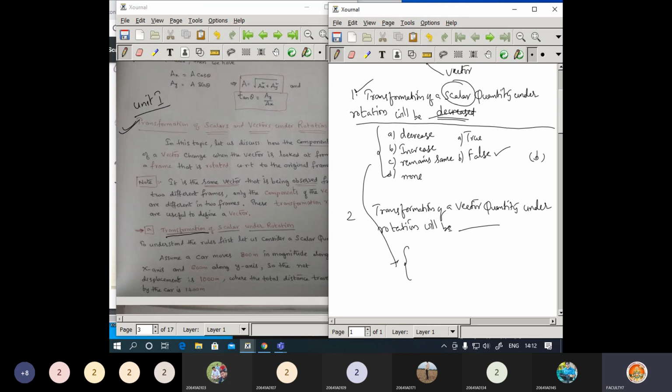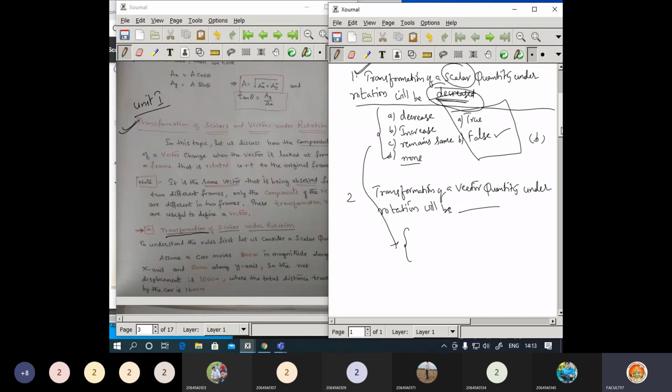So the sample question is regarding the first topic, transformation of scalar quantity under rotation will be what happens. Okay, you need to identify whether it is decreasing or increasing or it will remain same, or else the option whatever the things are there. Okay, if I go with the true or false means I will give a answer, I will give the complete question here without any blank. Okay, then you need to find whether it is true or false, and you need to select the option. Okay, whatever the thing is suitable, that you need to select.